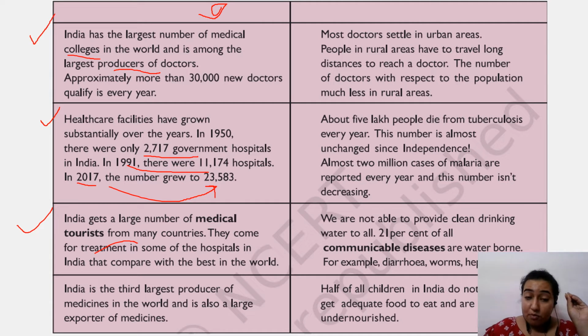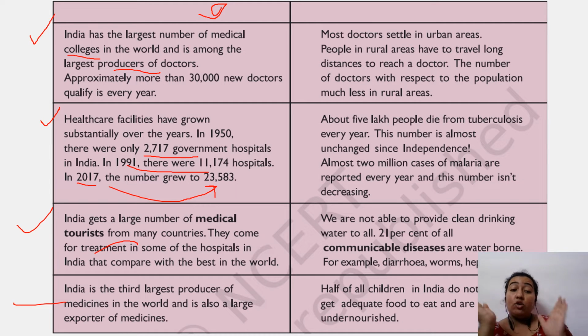They come to our hospitals and think that India is the best in the world in terms of health facilities. And apart from that, India is the third largest producer of medicines in the world. It not only exports medicines, it also produces them in large quantities. So this was the positive side of the Indian healthcare system, basically the government healthcare system.